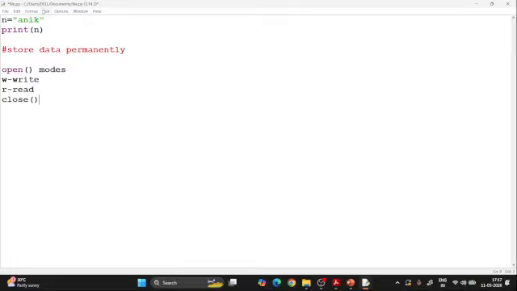And there will be one particular syntax for the open. So what is the syntax for it? Just note it down here. You just have to mention the file name. Whatever file name, it can be a text file, and we will see the different file names over there. And there are the modes. With the file name we put a comma, and with double quotes we put the mode. That means whether you want to put some data in your file or you want to read the data from the file. These are the two basic operations which we are going to work with. So when you have to store the data permanently in the file, you will put that particular mode.